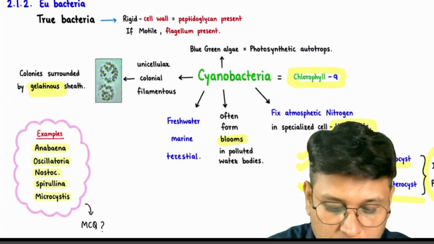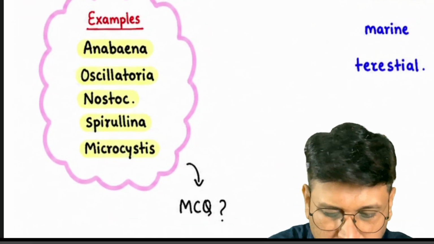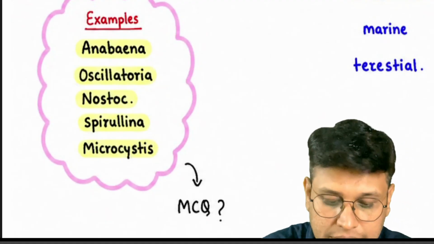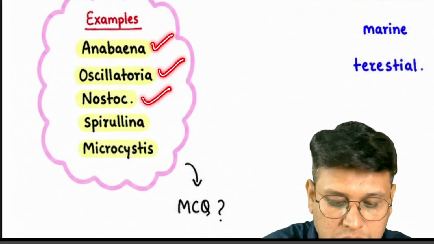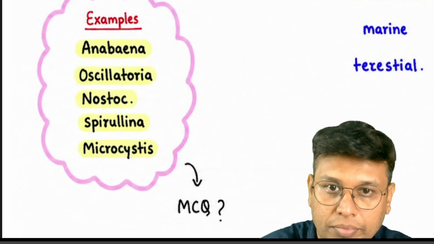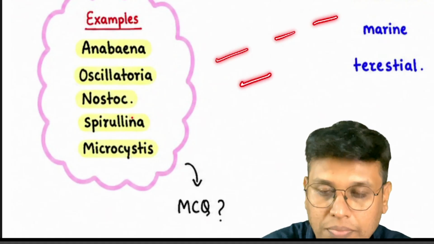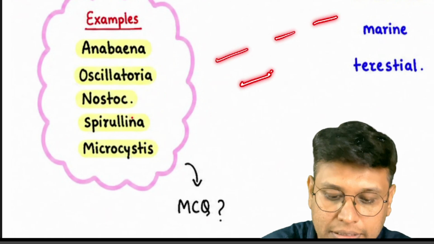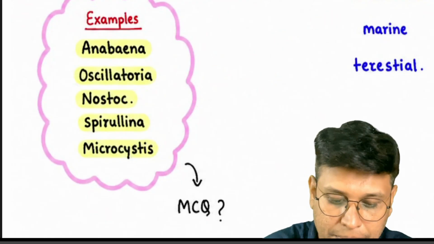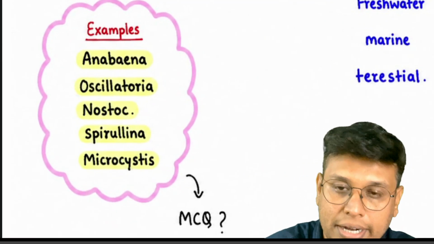This way you can remember more. One more type of trick MCQ used to come earlier, or maybe in DPPs. These are the examples of Cyanobacteria: Anabaena, Oscillatoria, Nostoc, Spirulina, Microcystis. They will add these names among the options of normal green algae and ask which of the following is a prokaryote or bacteria. So remember these names. These are cyanobacteria.